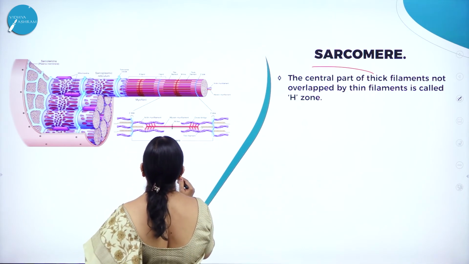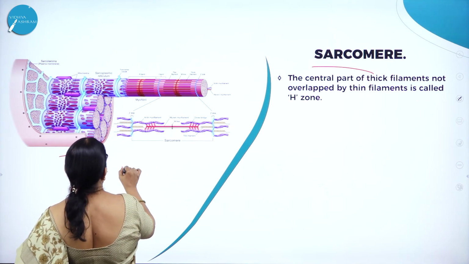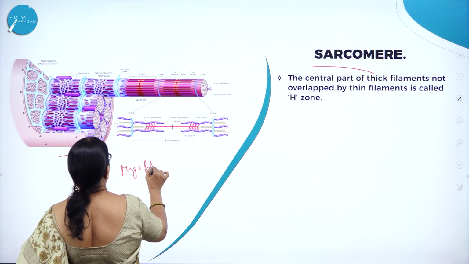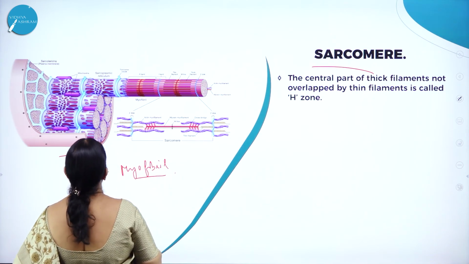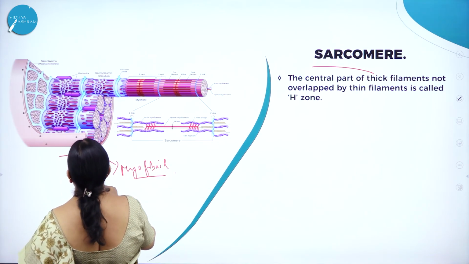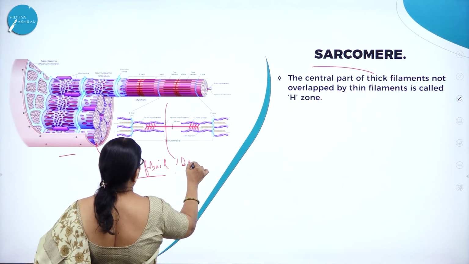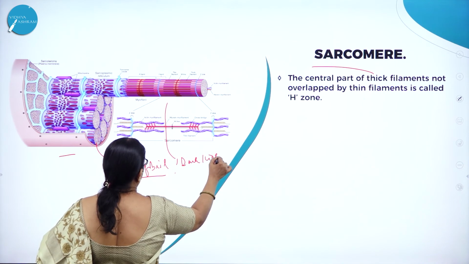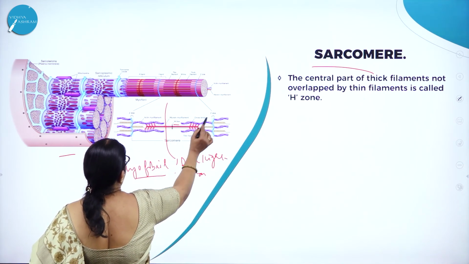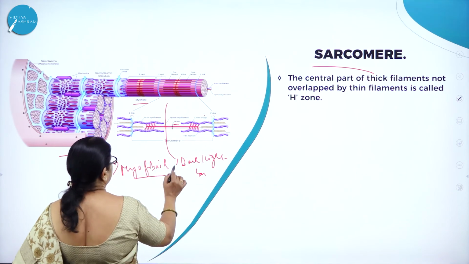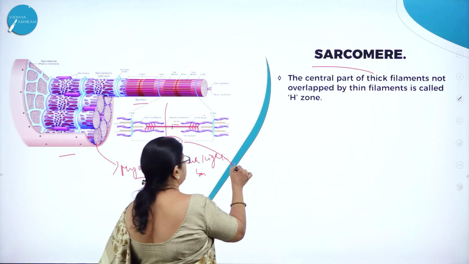So here you can see the beautiful picture of the sarcolemma, muscle, myofibril. Here you can see the myofibrils, the dark and the light bands. You can see the M line, then the Z line, right? So this is called a sarcomere, which is the functional unit.